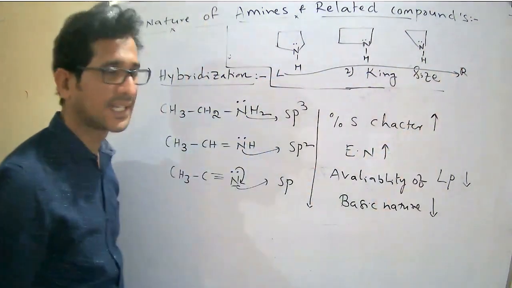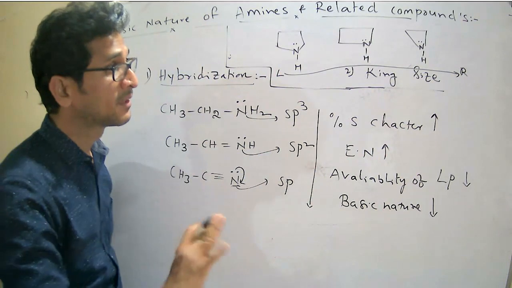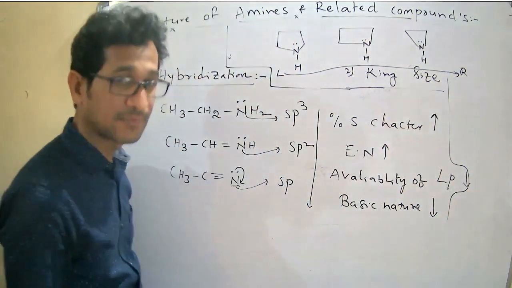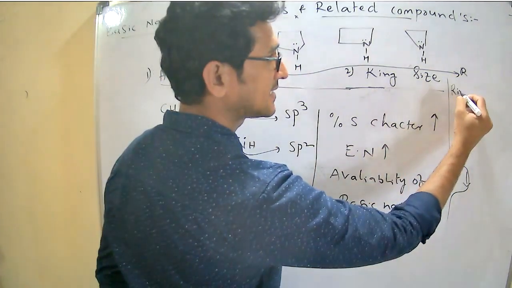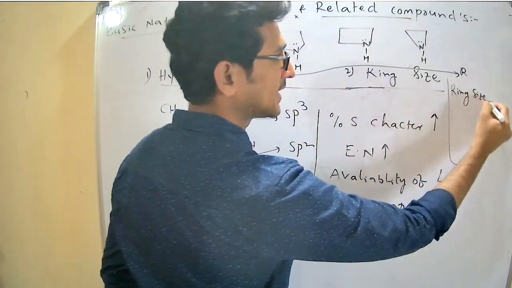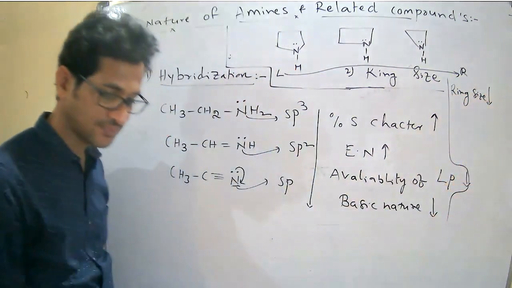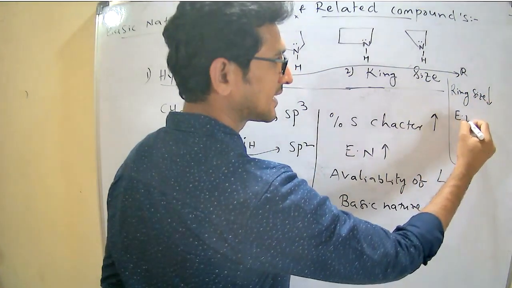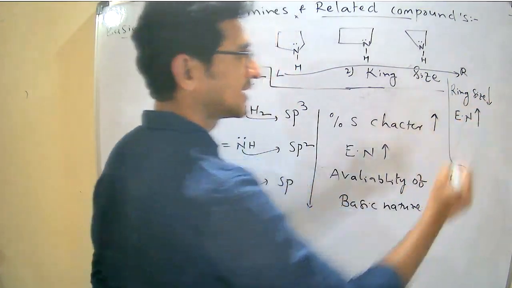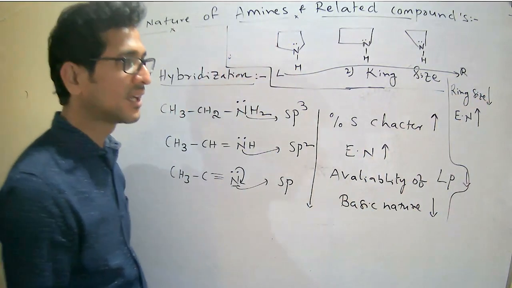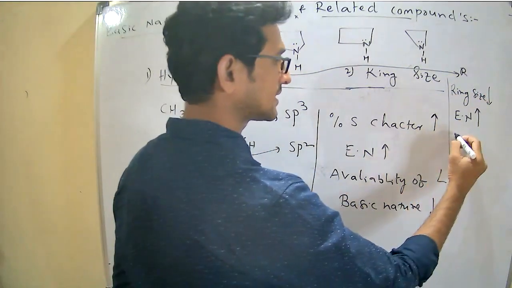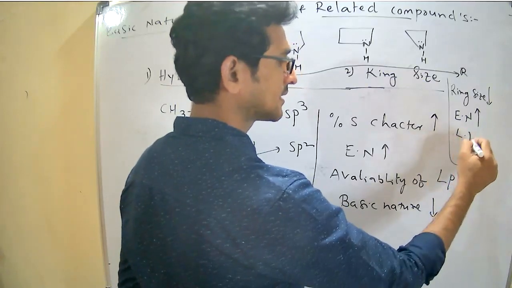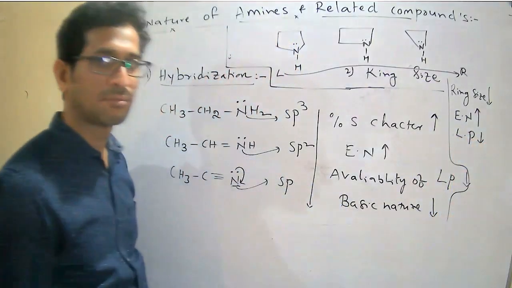Moving from left to right, what happens? The ring size decreases. As the ring size decreases, electronegativity increases. As electronegativity increases, the availability of the lone pair decreases.